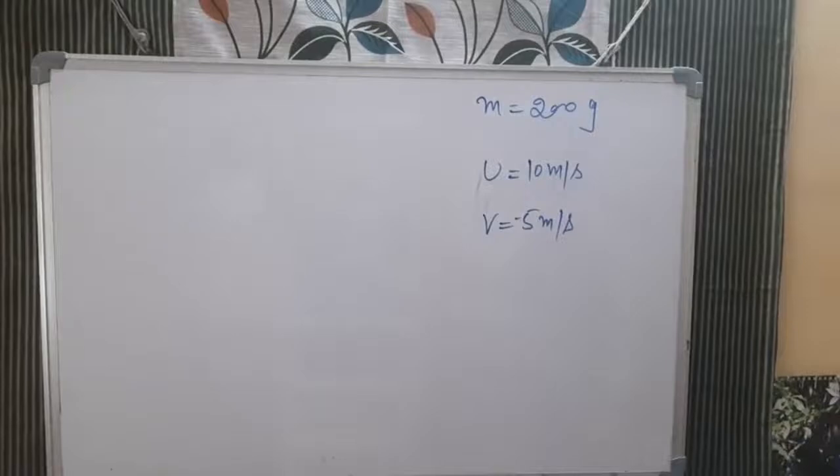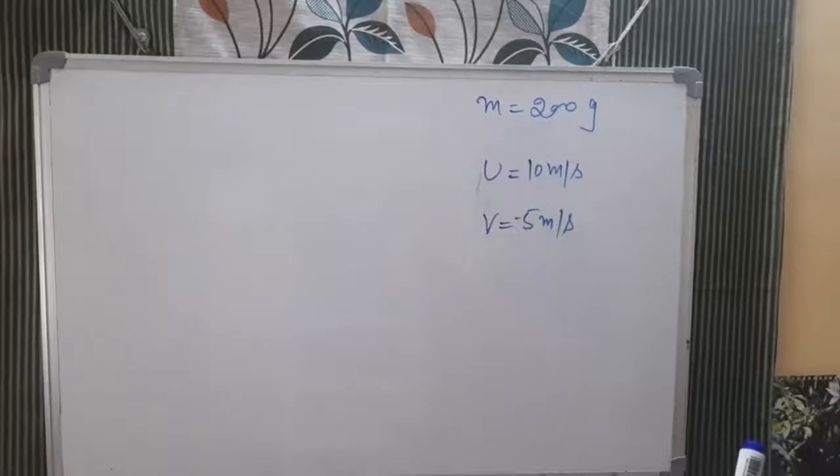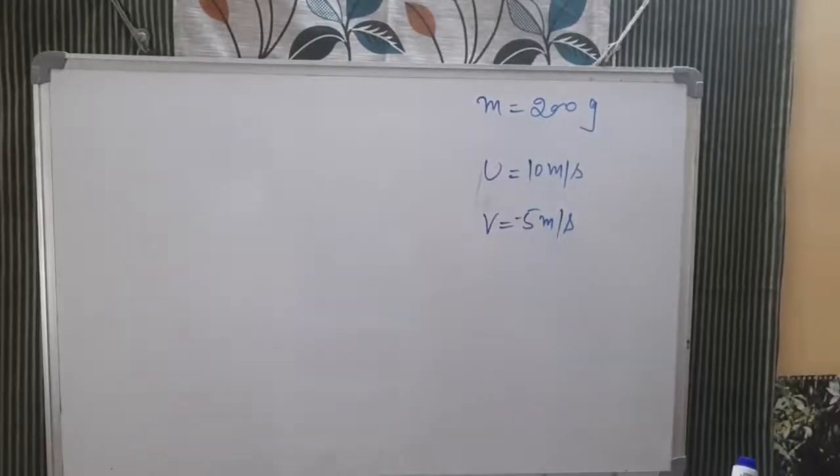I hope you got why minus 5, bacha, because when you write minus 5, it shows the direction. Now the question is saying that you need to calculate the change of momentum occurred in the motion of the hockey ball by the force applied by the hockey stick.